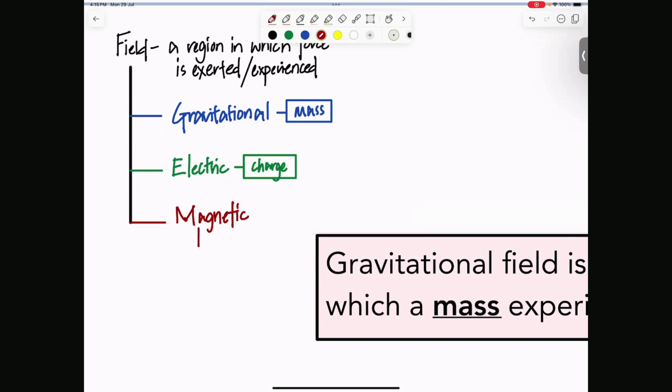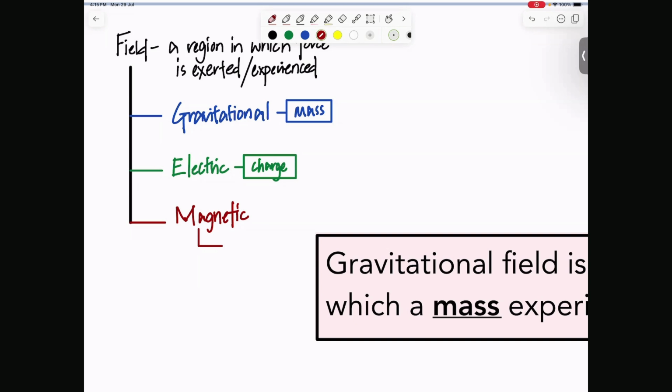So if you want to experience a force in a magnetic field, what do you need to be? It's tricky. I don't really expect students to know this, but is there anyone who knows? For you to experience magnetic field, what do you need to be? Acha.